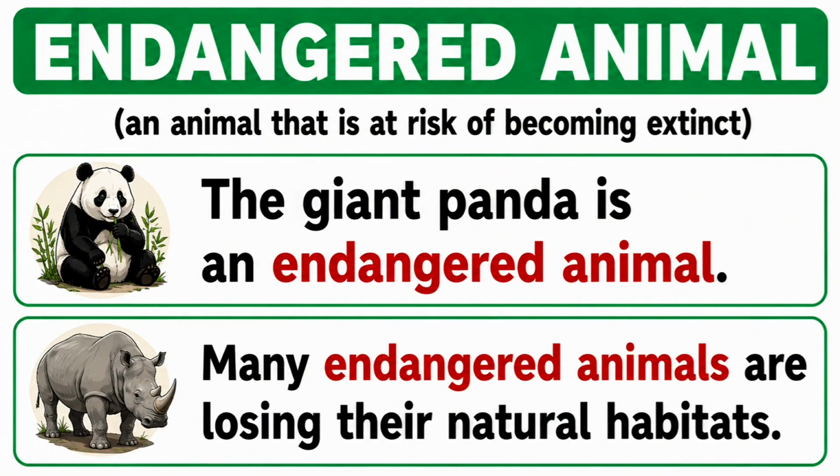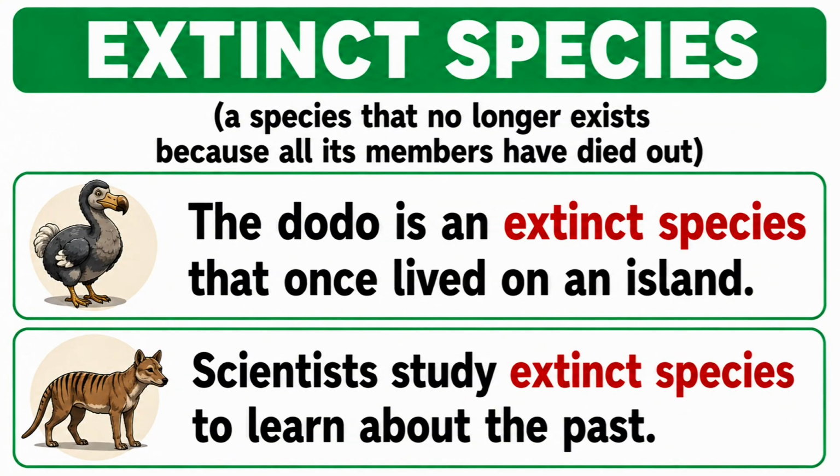Endangered animal. An animal that is at risk of becoming extinct. The giant panda is an endangered animal. Many endangered animals are losing their natural habitats. Extinct species. A species that no longer exists because all its members have died out. The dodo is an extinct species that once lived on an island. Scientists study extinct species to learn about the past.